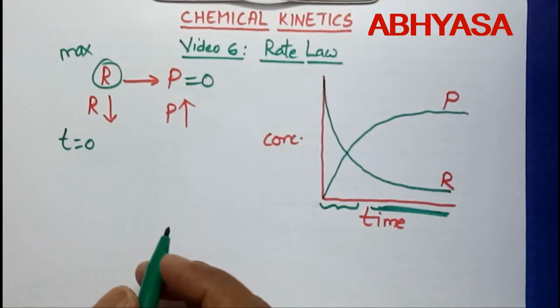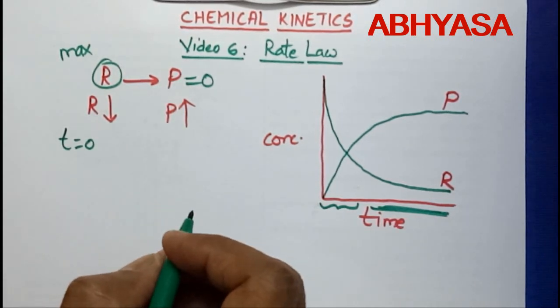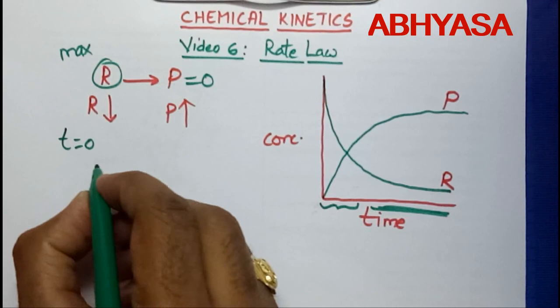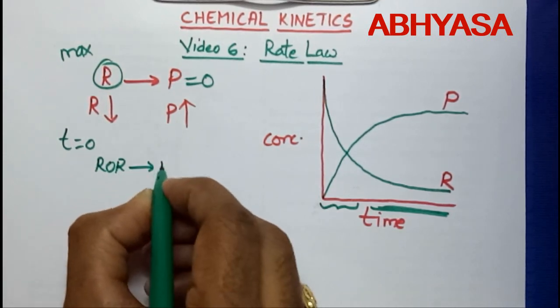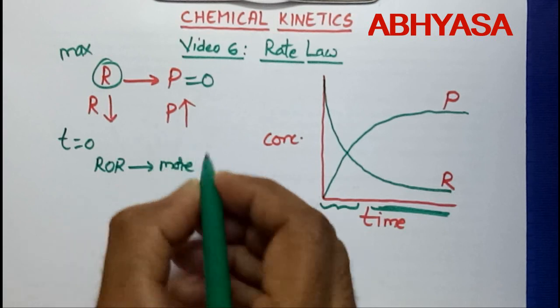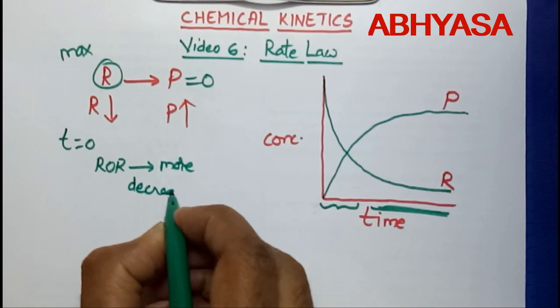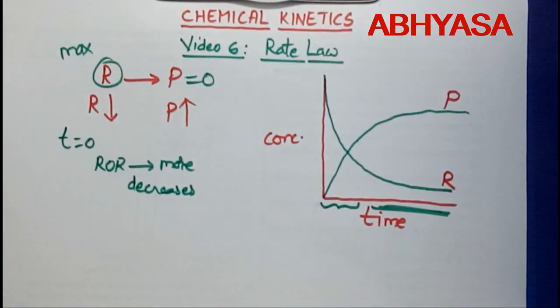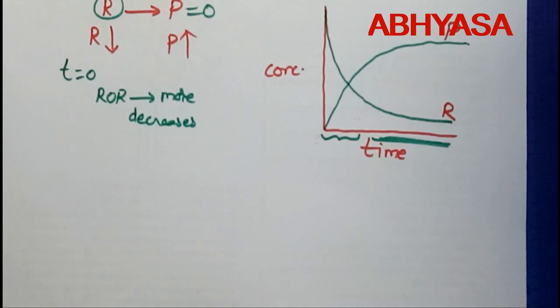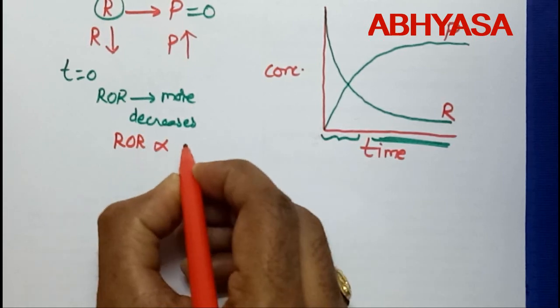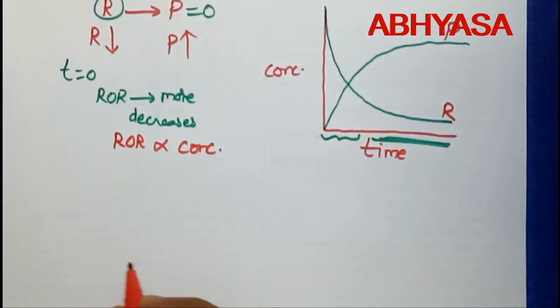So from the above observation, it can be concluded that at the start of the reaction, the rate of reaction is more because the concentration change is more, and it decreases with passage of time, isn't it?